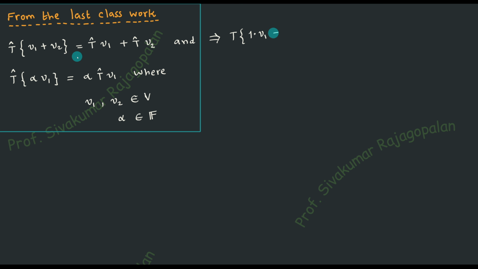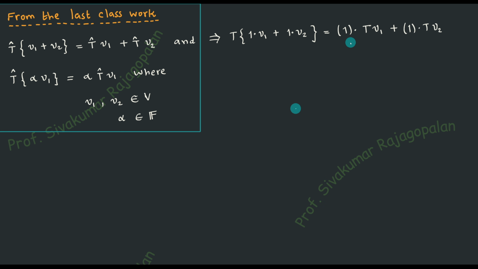So that is the point to be noted. And therefore, we would like to merge these two things based on this idea. That's what I'm trying to write down. And so that will be equal to, you see, 1 times T operating on v1 plus 1 times T operating on v2.